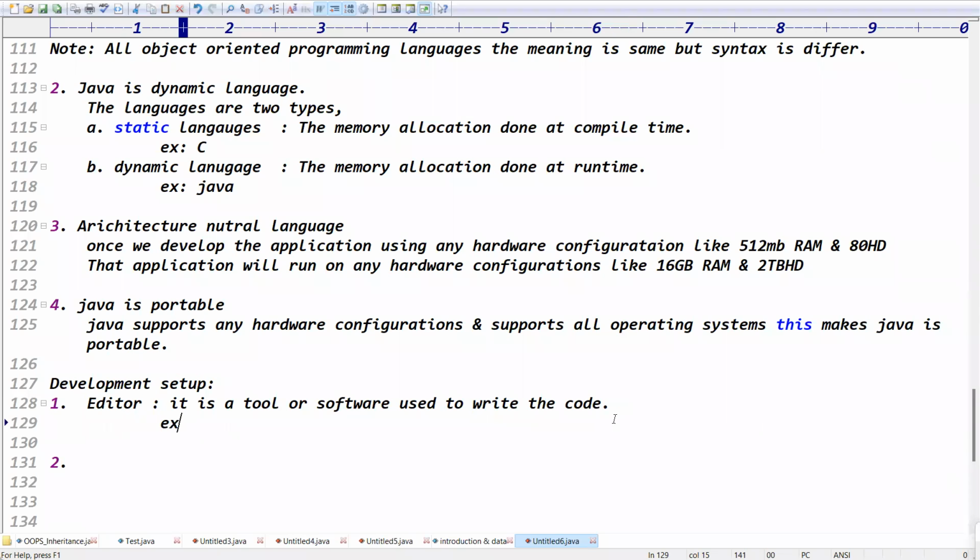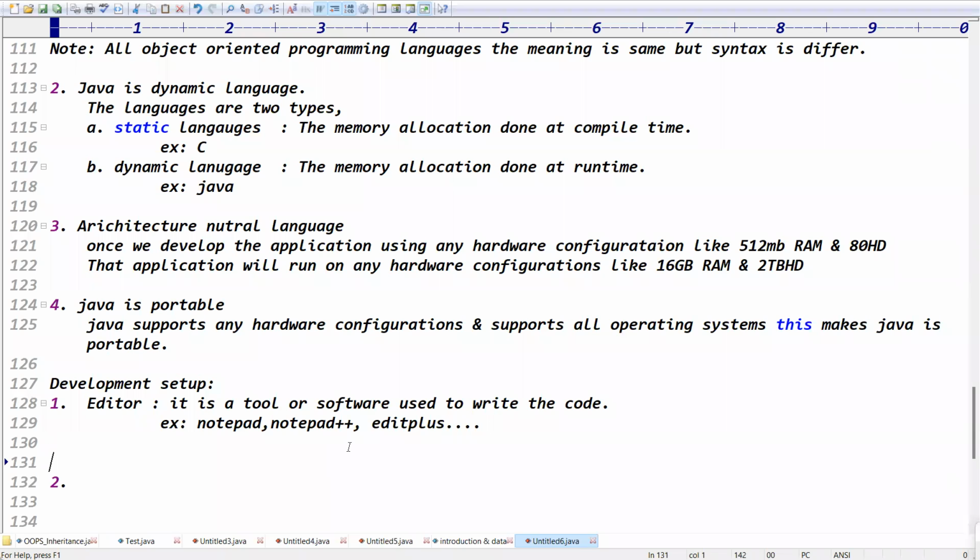Generally, what are the editors we have? We have the Notepad editor. Maybe in BTech, to write the code, you are using Notepad, right? And at some advanced level, you can go for Notepad++. And here we have an editor like EditPlus. Because for a few days the practicals we will see using the EditPlus editor.